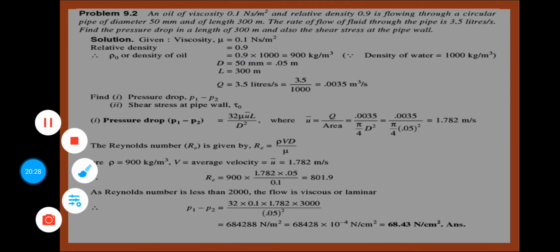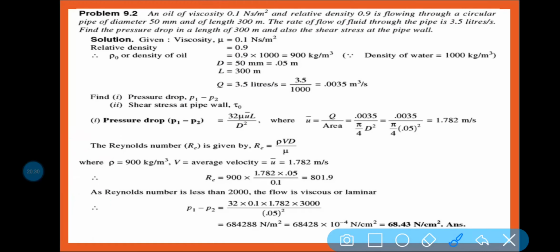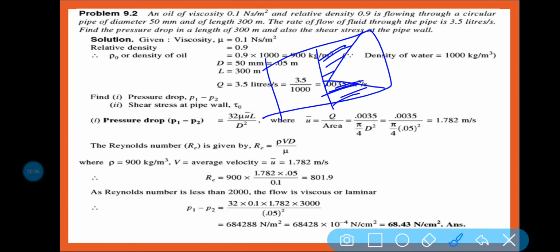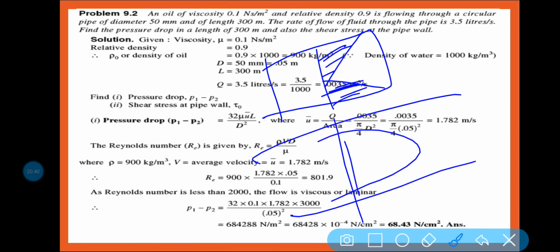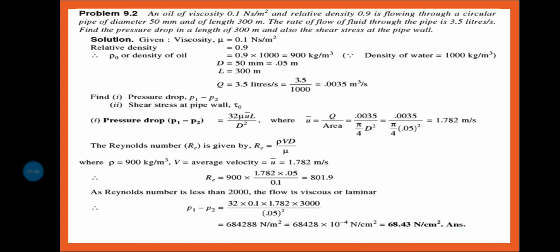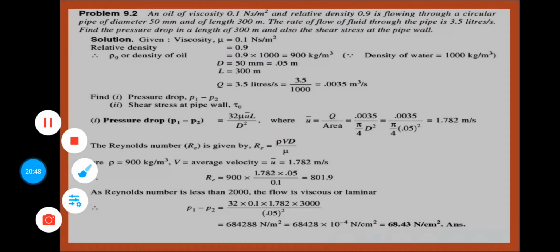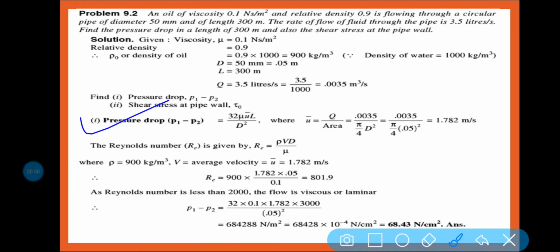Clear? And we will see that the shear stress is distributed like this, and the velocity distribution function is like this parabola. So let us see what will be the shear stress. Now, pressure drop, you know this formula, keep it in your mind everywhere it is needed.